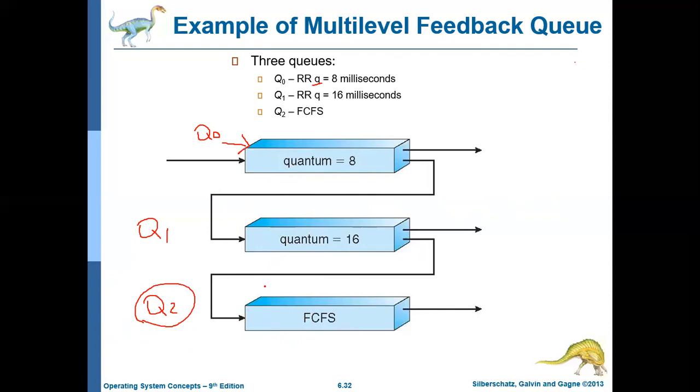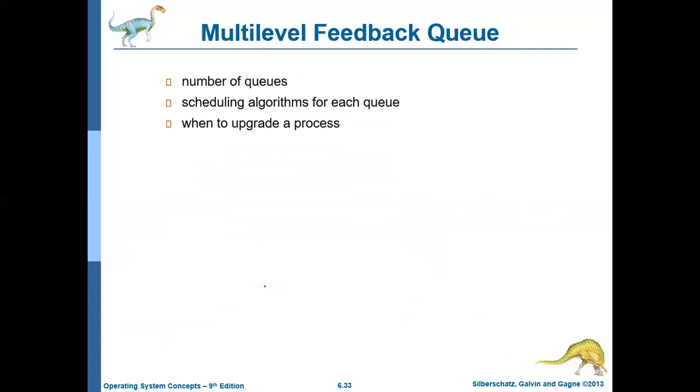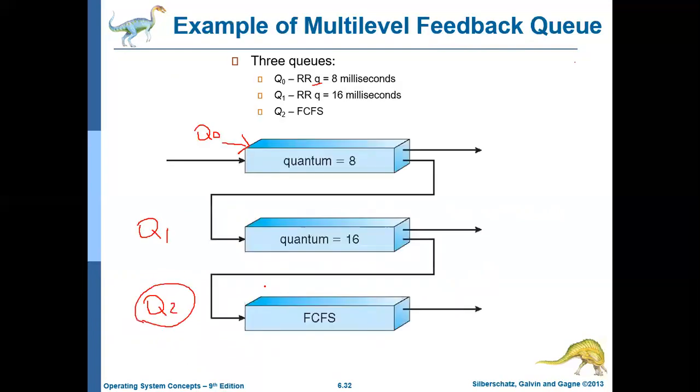So basically it depends on a few characteristics. It depends on the number of queues, how many queues there are, and also on what the scheduling algorithm is for each queue. For example, in this case, Q0 and Q1 follow the round robin scheduling algorithm, whereas Q2 uses the FCFS scheduling algorithm.